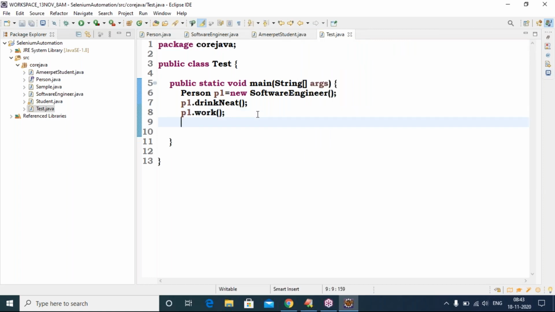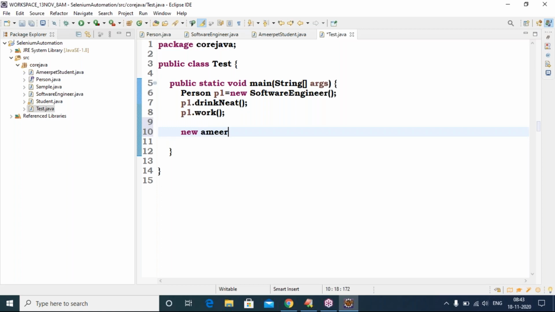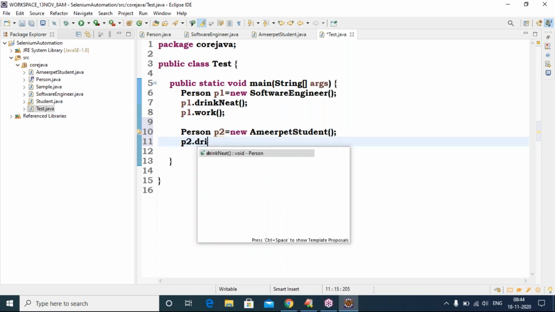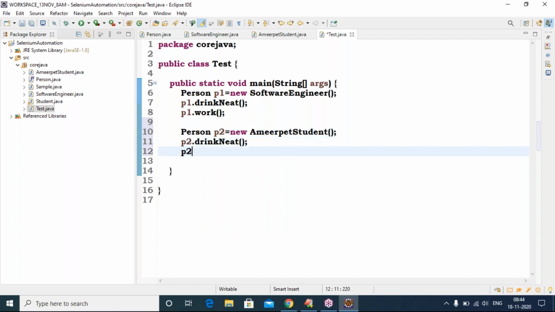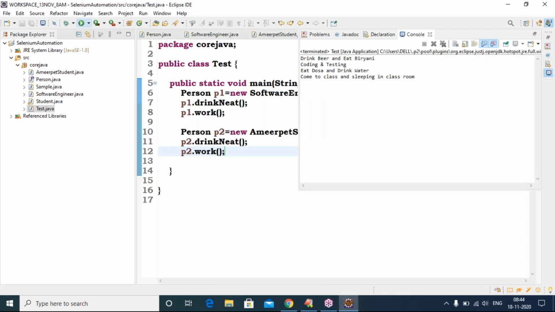Suppose I create an object of the Amirpet student, Person P2. But what is the main interface name? Person. Now P2 dot drink and eat, P2 dot work. See, whichever class object you create, you can give it one reference variable. Eat dosa and drink water. Come to class and sleep in the classroom.